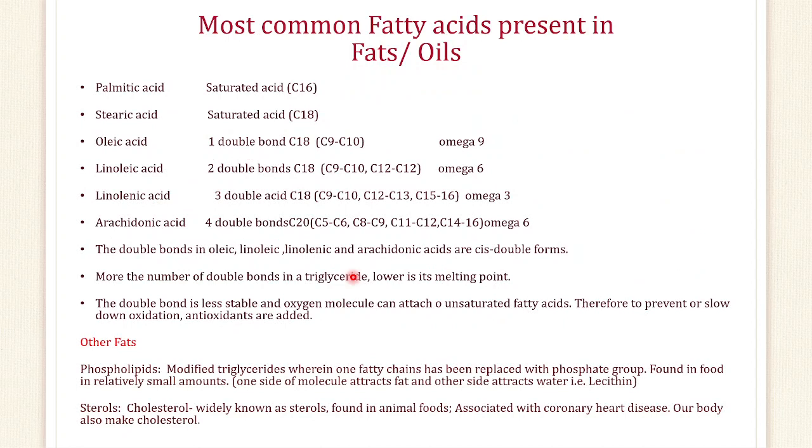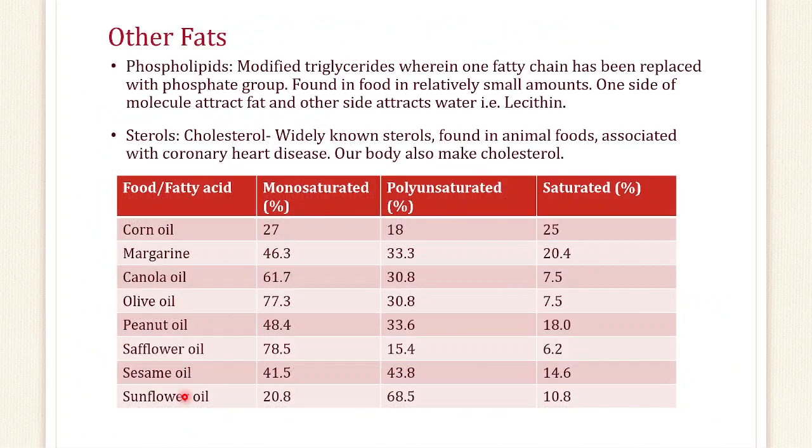Now, these are certain examples of the common fatty acids which are present in our food like palmitic, stearic, oleic, linolenic, oleic, arachidonic. We all have heard the names omega 3, omega 6, omega 9. All these are present here. Apart from these, there are certain other fats, that is the phospholipids and sterols. These are also present in our body.